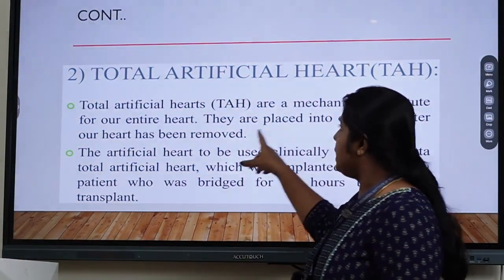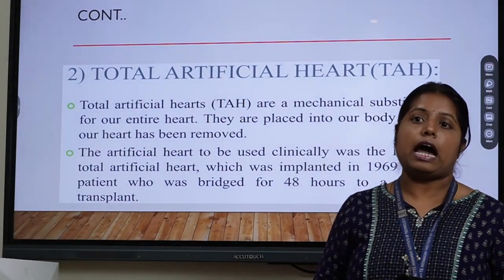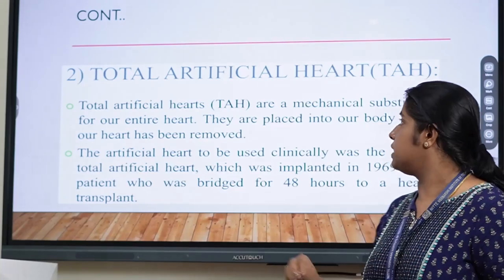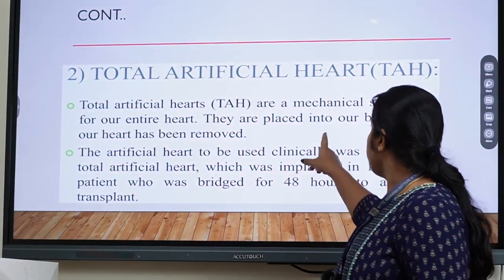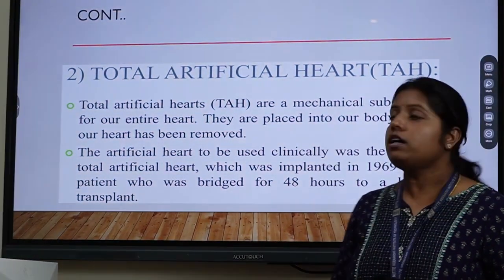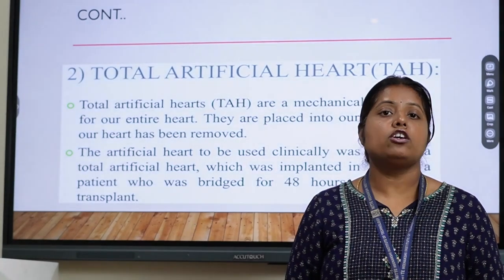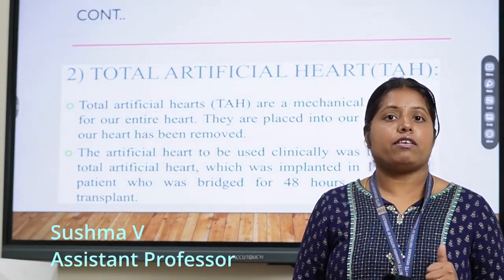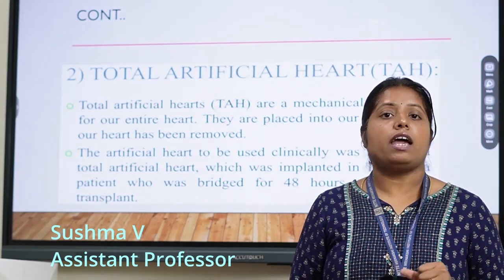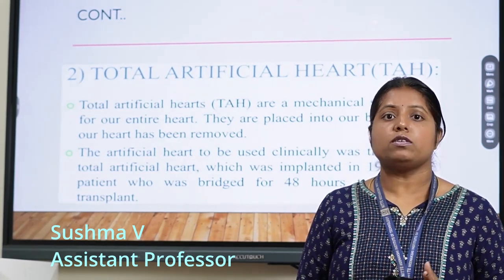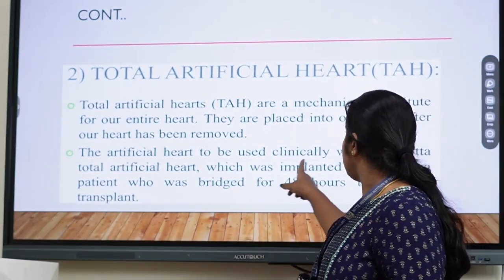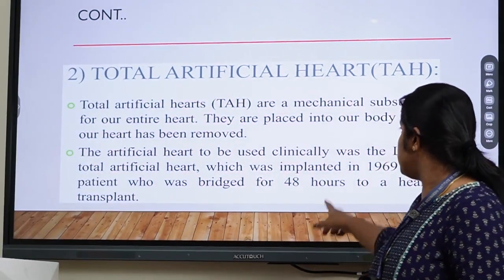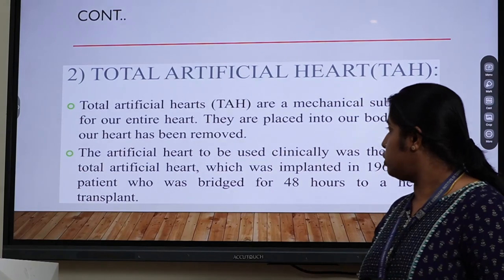It is a mechanical substitute for our entire heart, and there are many advantages and disadvantages in the case of the total artificial heart, because it is placed into our body after the heart has been removed. The advantage is that we can wait for a transplant and it will work up to 6 months. Clinically, the total artificial heart was tested when it was implanted in the year 1969 in a patient.